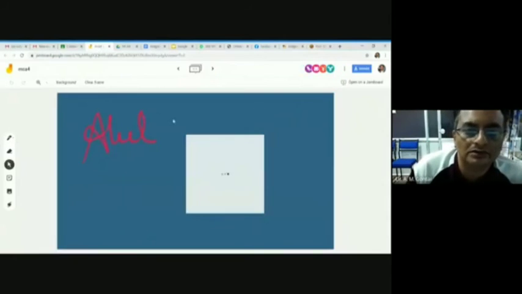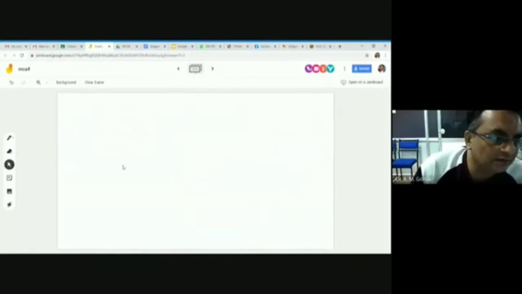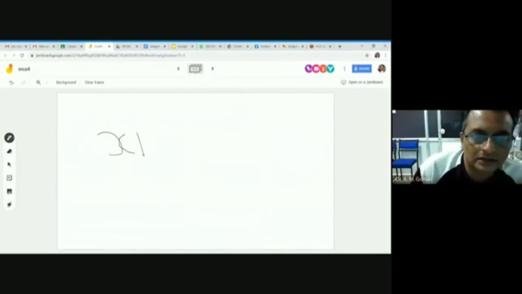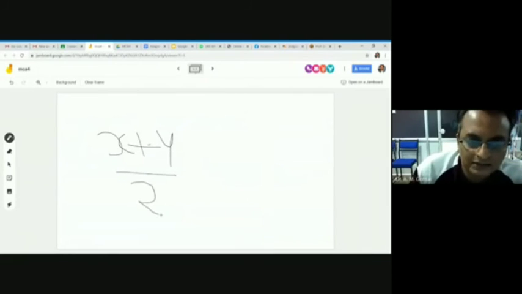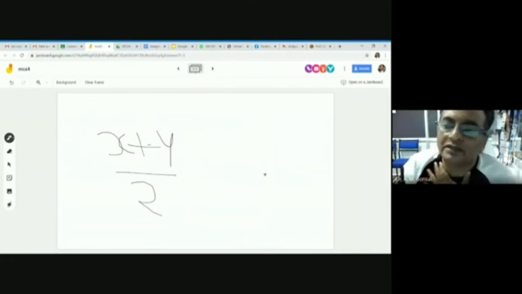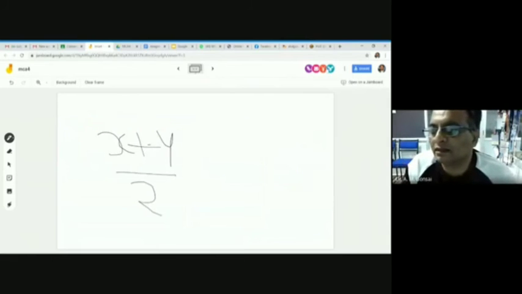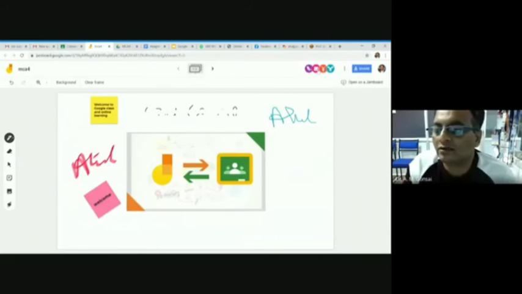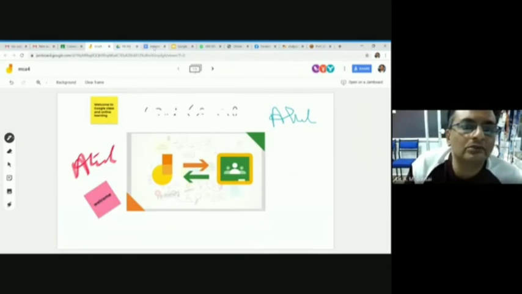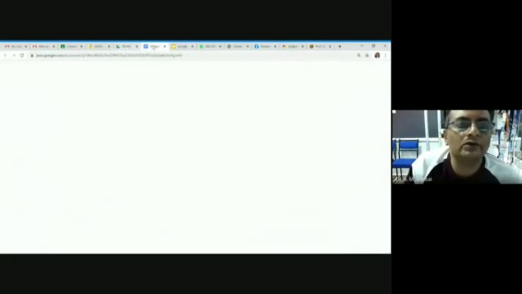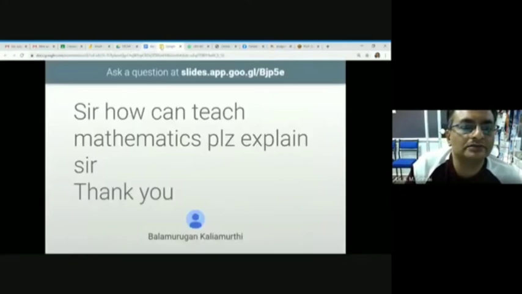You can use some equations manually, like x plus y divided by 2, or this way you can use it. So you can use Jamboard and you can use Google Meet to communicate with your students.